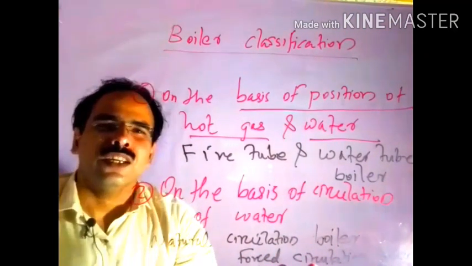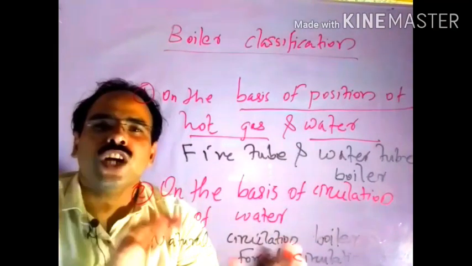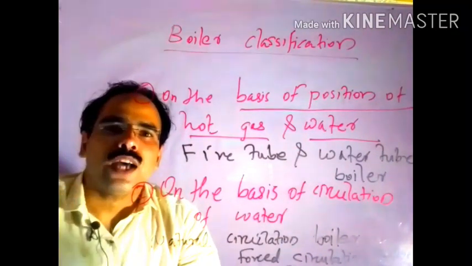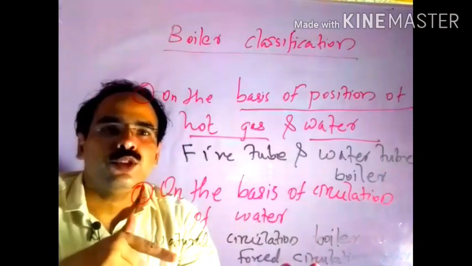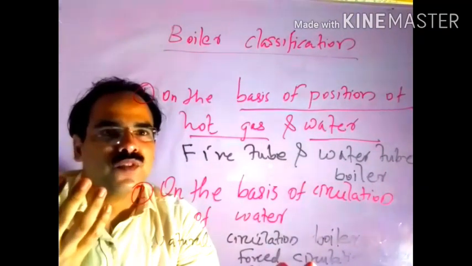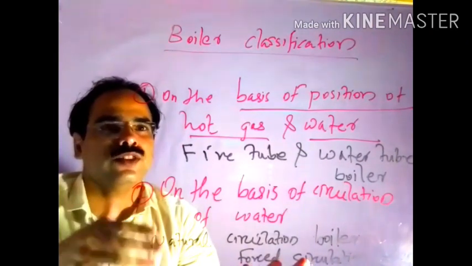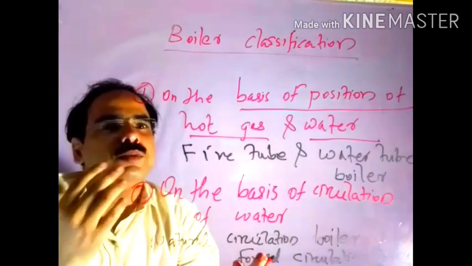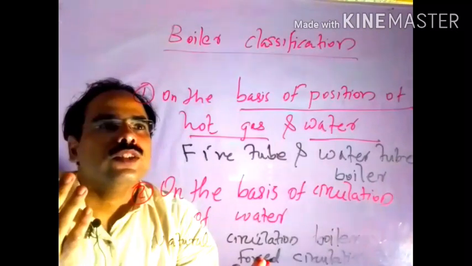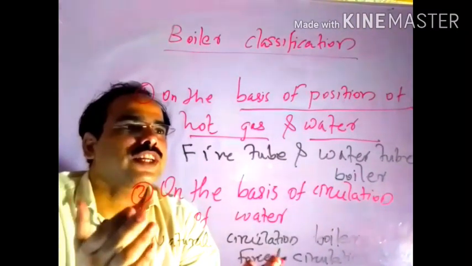The other one is the water tube or water in tube boiler. That means the water which we need to convert into steam, we are passing through inside the tube, and the fire will be outside of the tube. We'll discuss later. So these are the two types of boilers on the basis of position of hot gas and water.